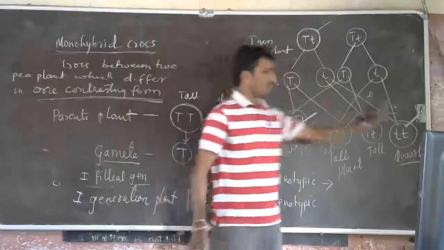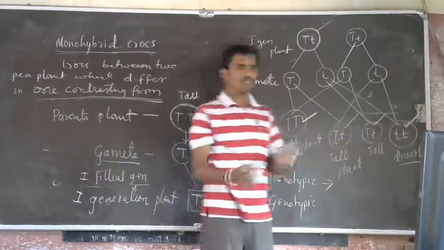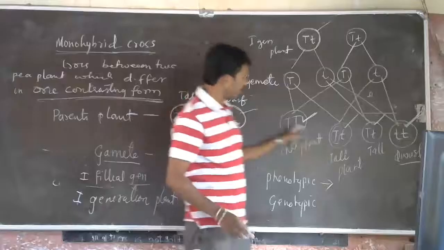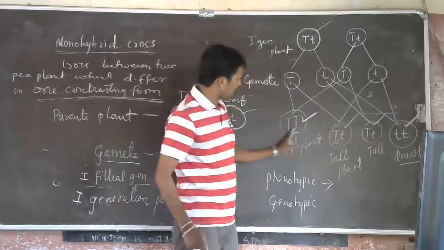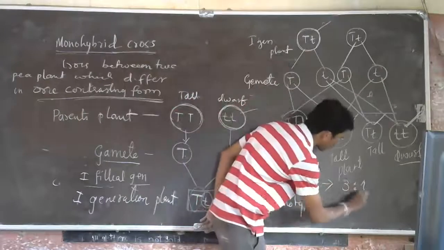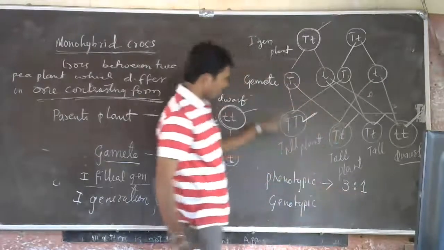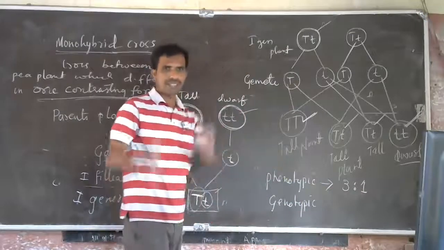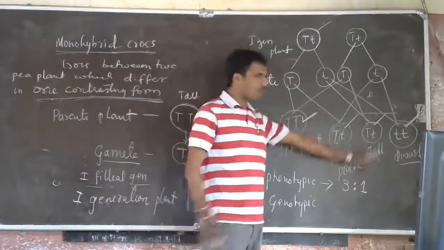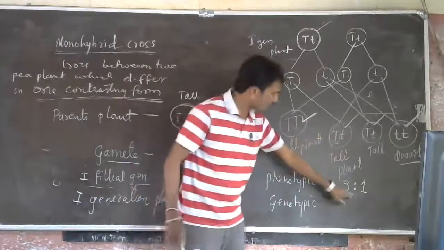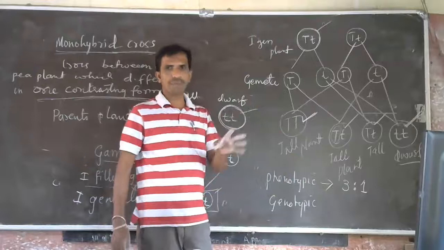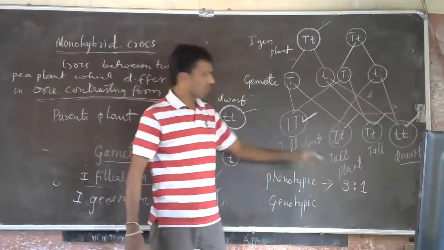Here, you will think that these seeds have been sowed, and you will see the plant. If these are the seeds, this plant is tall, this plant is tall, this plant is tall. So three tall plants are there and one dark plant is there. By seeing the physical appearance of the plant, we will tell it is a tall plant or a dark plant. That is called phenotypic ratio. By looking at the physical appearance, we decide the ratio of the plants, 3:1.